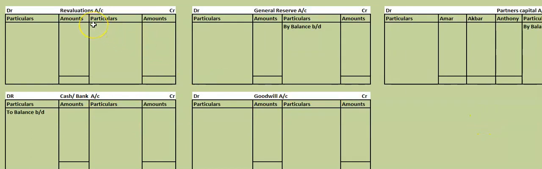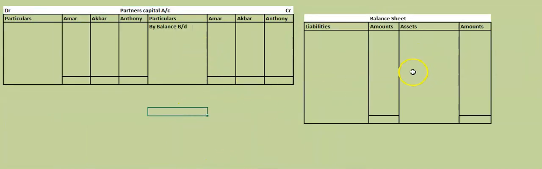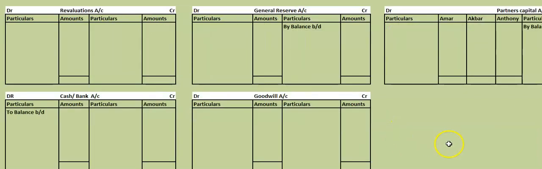First one will be revaluation account. Below revaluation account you have to prepare cash account. Below that general reserve account. Below that goodwill account. Below that you have to prepare partners capital account, and last is the balance sheet. That should be the order. Now let us start. How to start the problem?